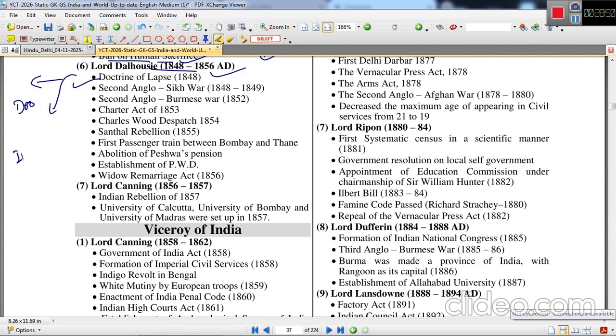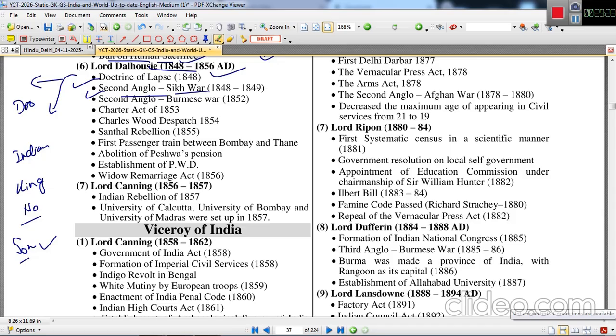Under the provisions of the doctrine of lapse, if an Indian princely estate and the king, if the king has no son, no own son, he has to cede his estate to British power. This is called the doctrine of lapse, that if you are a king, you have to have your own son. Doctrine of lapse was the cause under which a lot of expansion of British power took place.